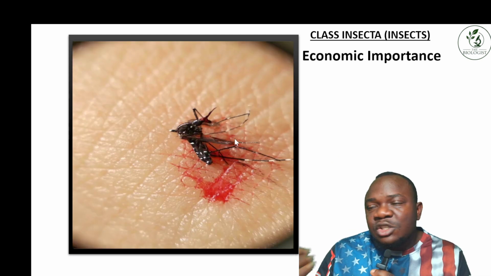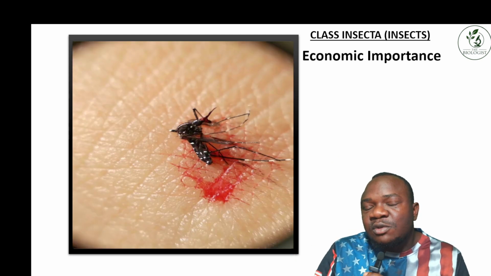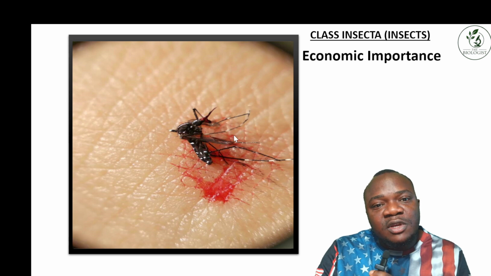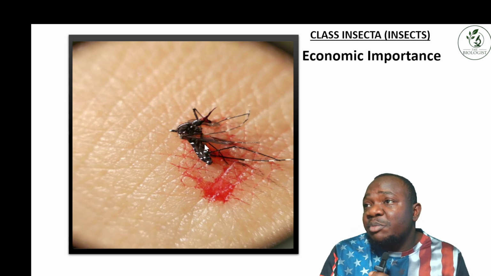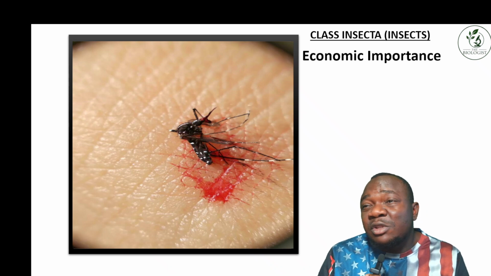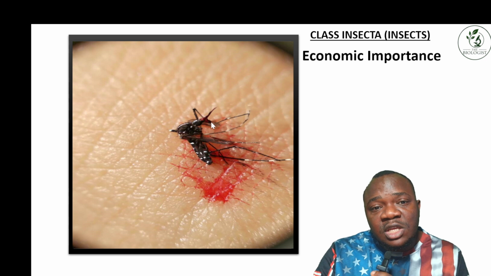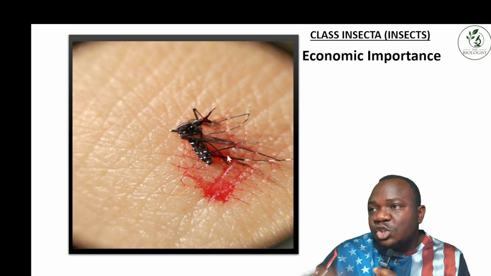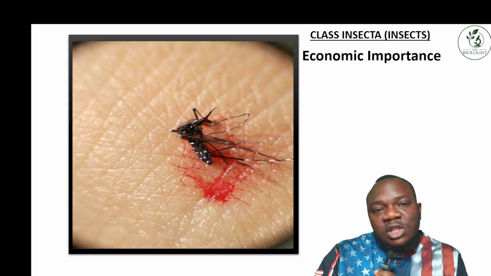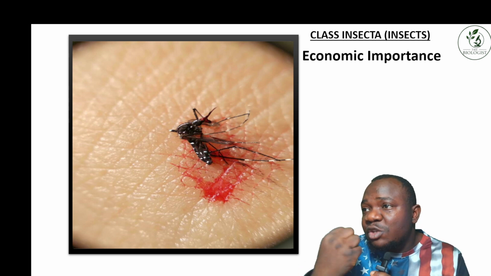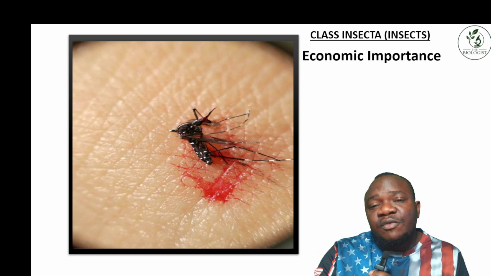And again, sometimes they have harmful effects on us. For example, the mosquito is a vector that carries the organisms that cause malaria in the body. When they pierce your skin and suck your blood, they tend to put that pathogen into the body, which causes malaria. So the mosquito doesn't cause malaria itself. It serves as a vector which carries the pathogens that cause the infection.